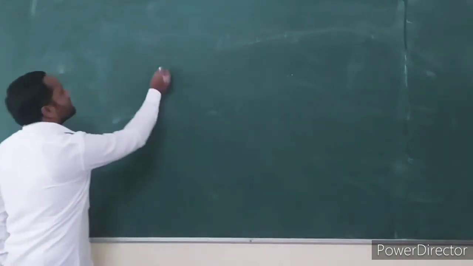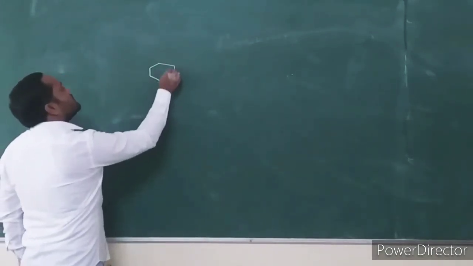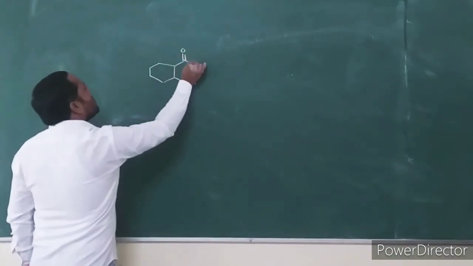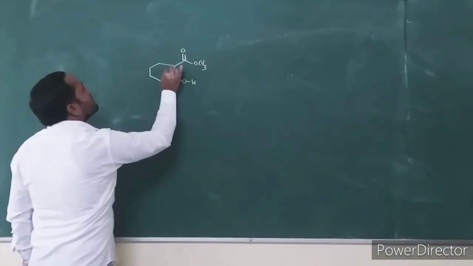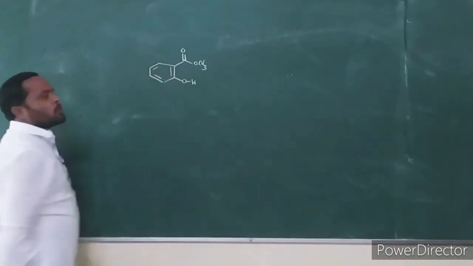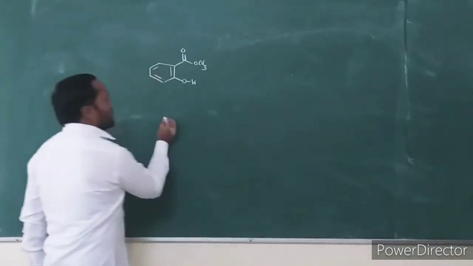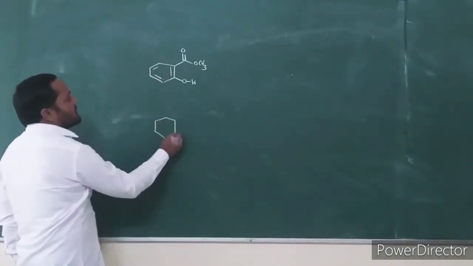Consider the example. Consider this example. It is an ester molecule. This ester molecule has an ortho-hydroxy group. And consider another ester. Consider this other ester.